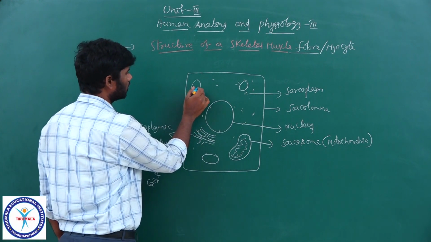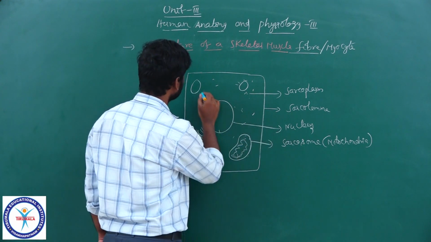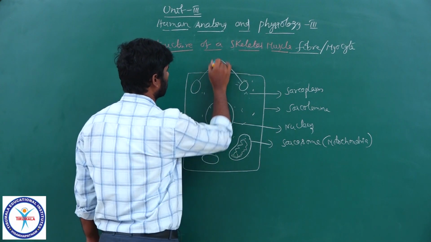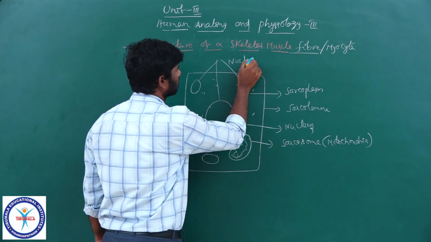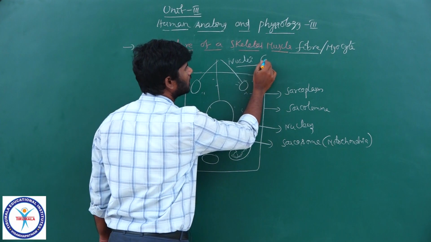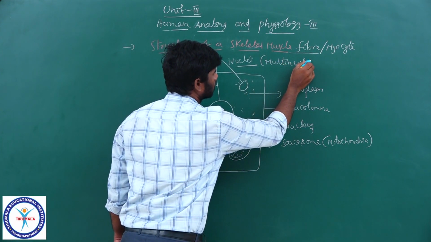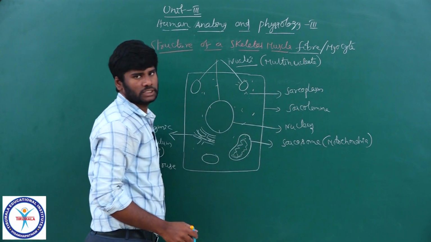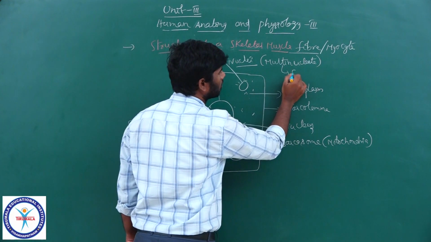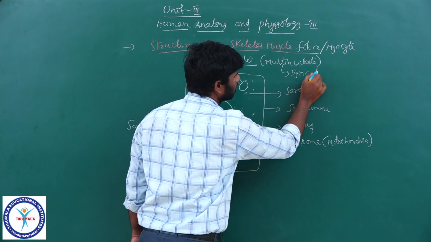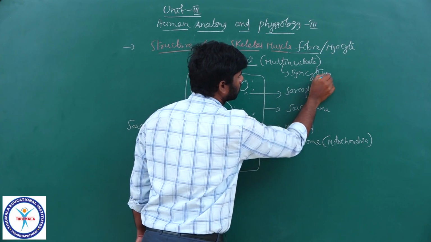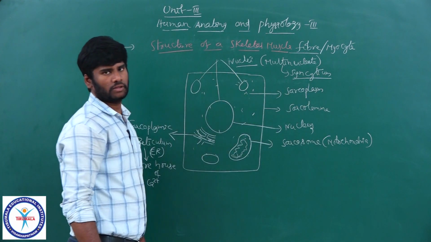These are the nuclei. All these are the nuclei. You know, a multinucleate condition is seen. The multinucleate condition is called a syncytium. Syncytium means a multinucleate condition.